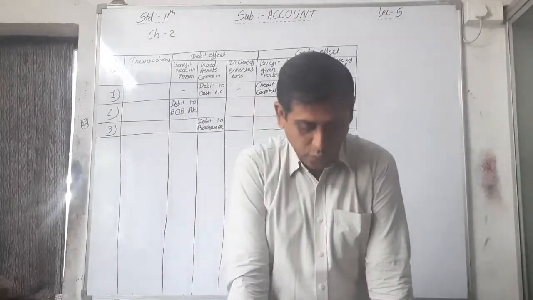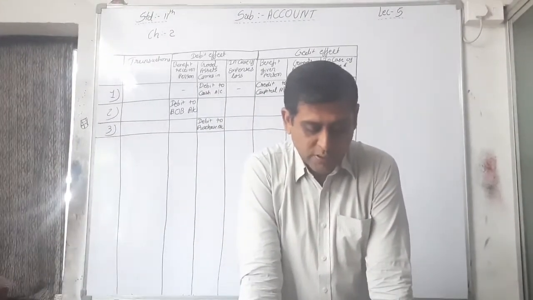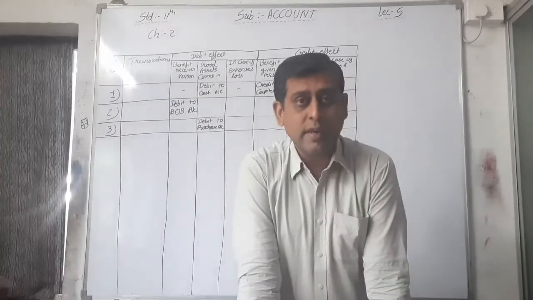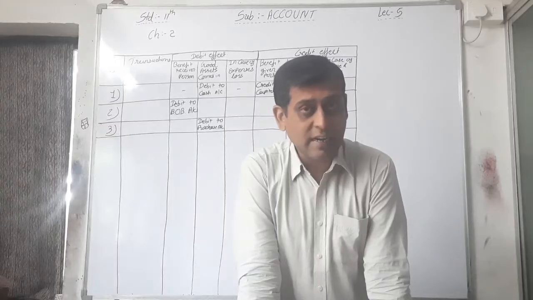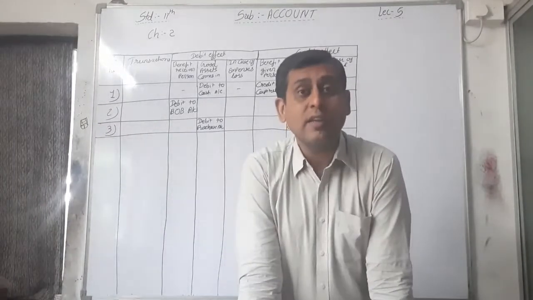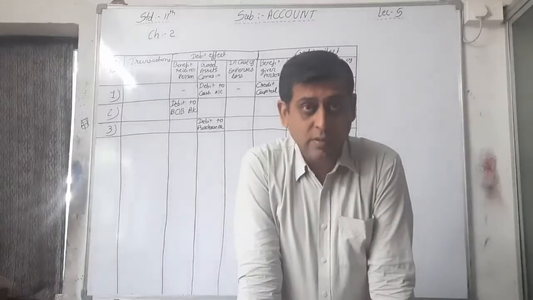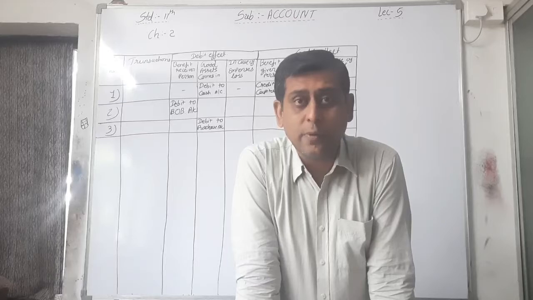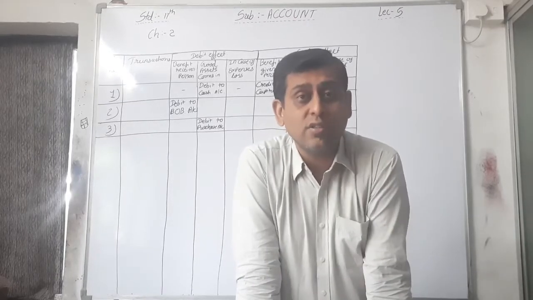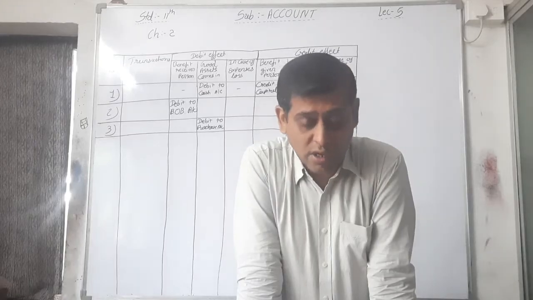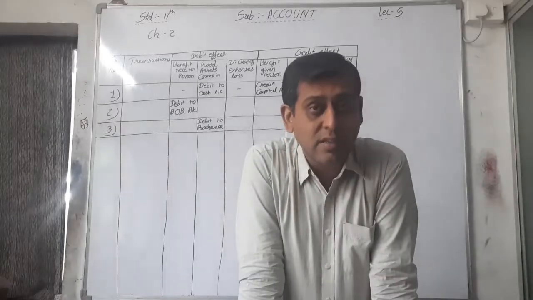Okay. Now fourth transaction. Goods of rupees 6000 sold to Radha. See here, goods sold, that is the second account, and sold to Radha. Radha is the first account. Radha is the receiver. That's why the benefit receiver account will be debited. Personal account. See here, is it a cash transaction or credit transaction? It is a credit transaction. Here the party name is given.